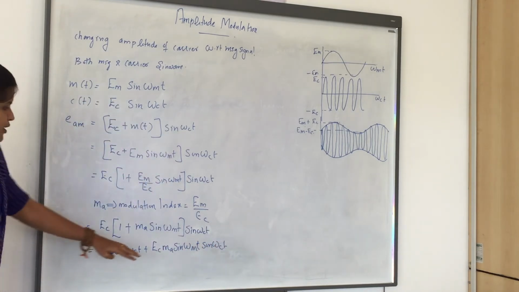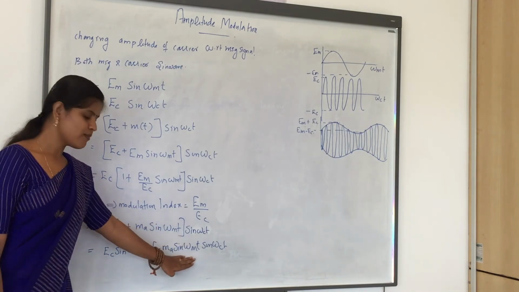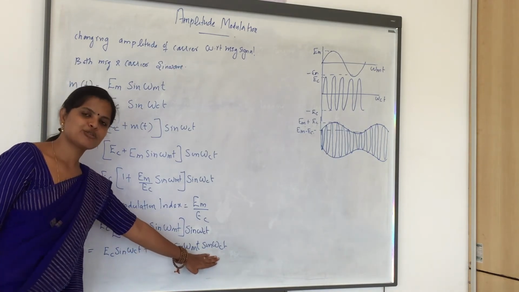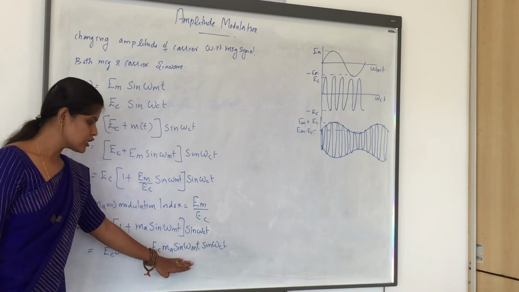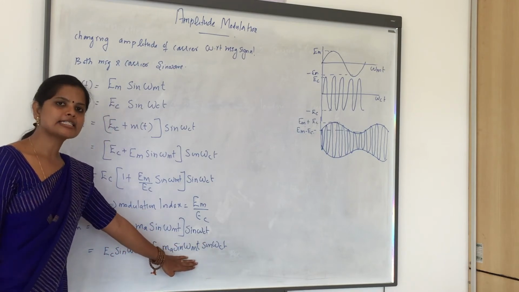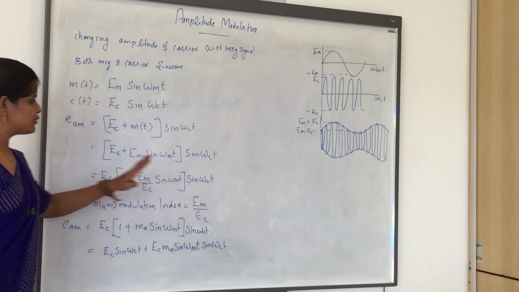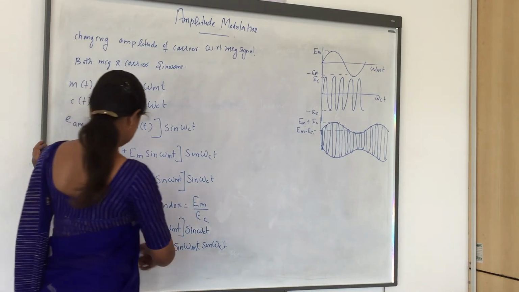Clear? This is in the form of sine A sine B. So what is sine A sine B? It's nothing but half into cos(A minus B) minus cos(A plus B). Using the formula, I'm going to expand this equation.